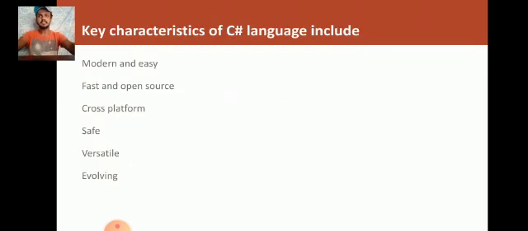So the key characteristics of the C Sharp language include: modern and easy, fast and open source, cross-platform, safe, and a well-structured language.